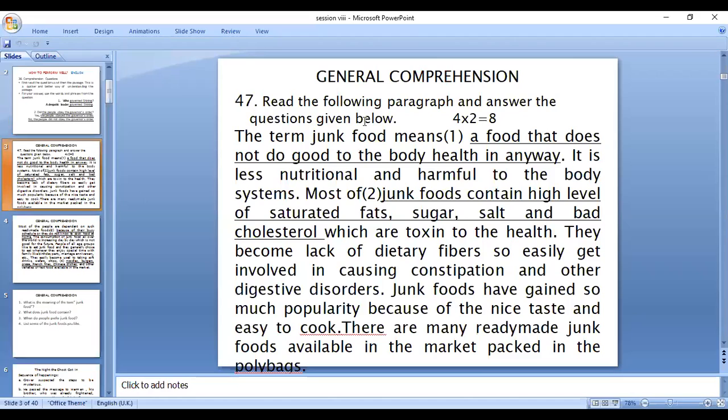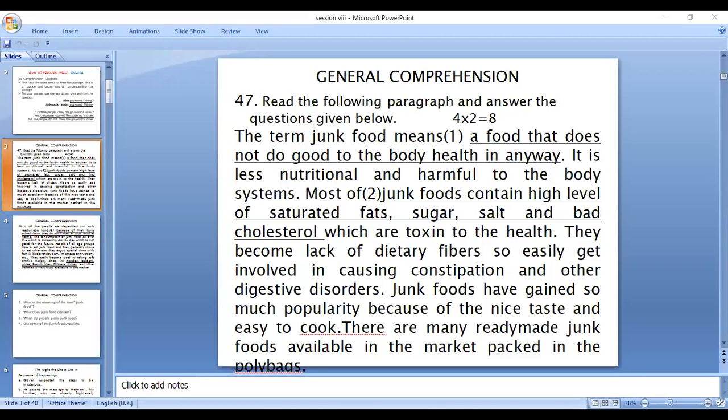Here there is a general comprehension. This is the 47th question, the last question. Read the following paragraph taken from outside the text. Okay, a general passage. Answer the questions given below. 4 into 2, 8 marks. Then when it is 8 marks, you have to be very careful, and 4 questions are there.